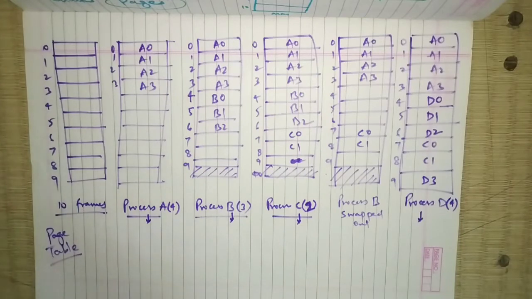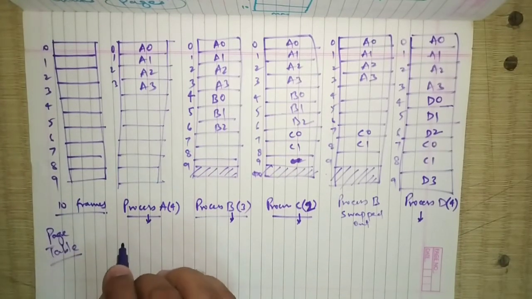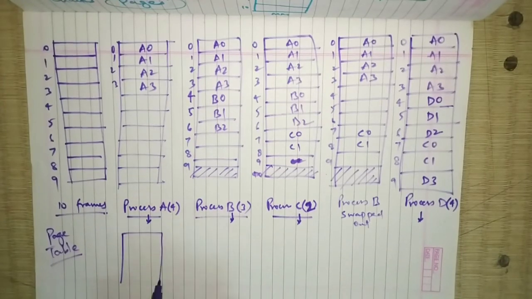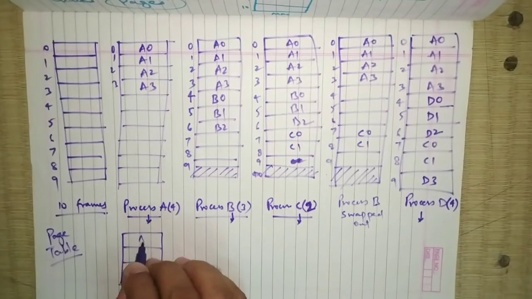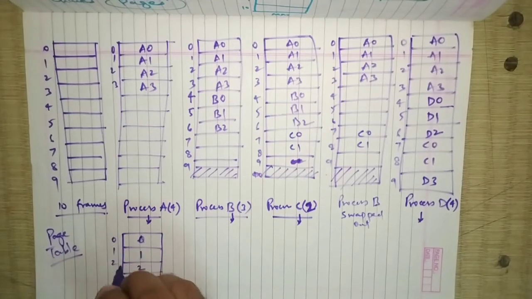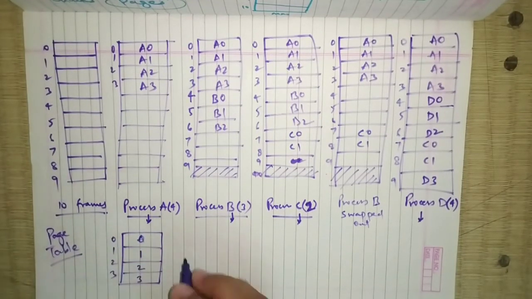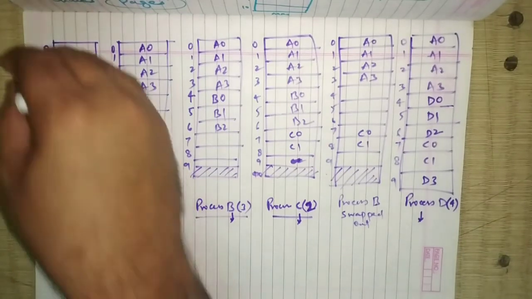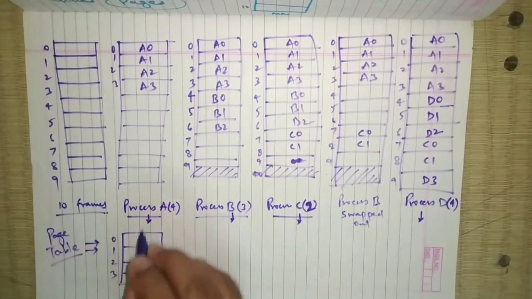Let me draw the page table of process A. The page table of process A will be like that. We have a total of 4 chunks, so A0, simply 0, 1, 2, 3. At the locations 0, 1, 2, 3, these are just indexing. So we have drawn the page table for process A.